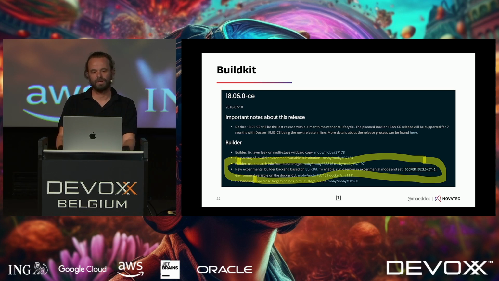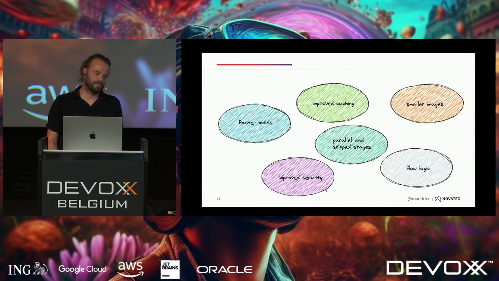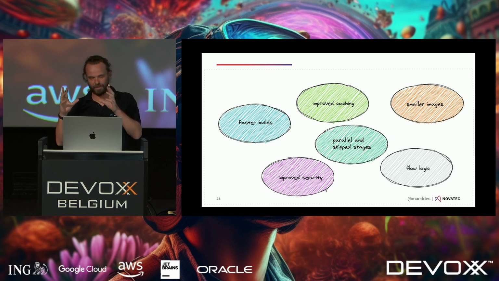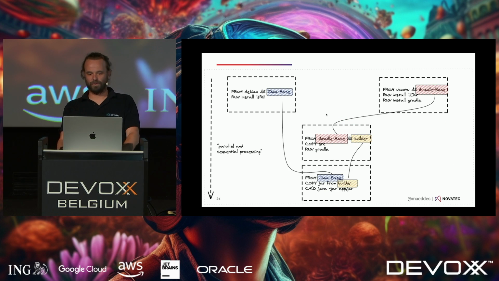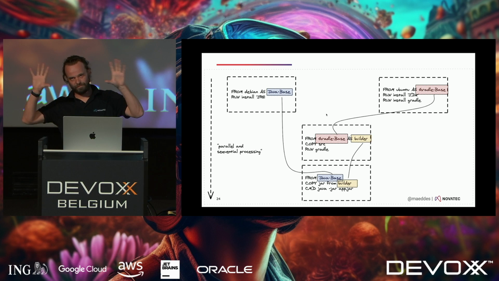There was the so-called Docker BuildKit step. And this transformed the Docker build mechanism quite a bit. So these were the things that it was advertised for, like faster builds, smaller images, better flow logic, and so on. But one of the things that I found particularly interesting was the improved caching. So you could also now run different stages in parallel.